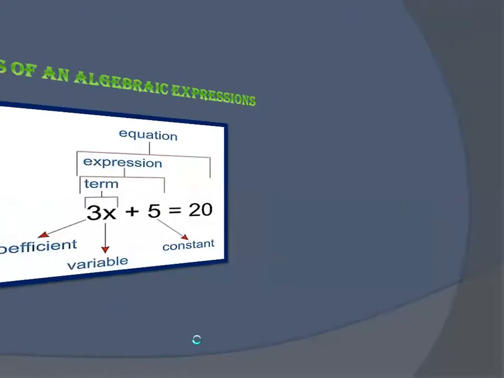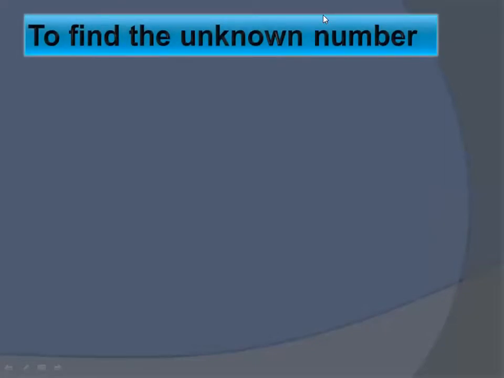Now you are going to learn how to find the unknown number, or you can say the unknown variable. This is again the topic from exercise number 9.1.